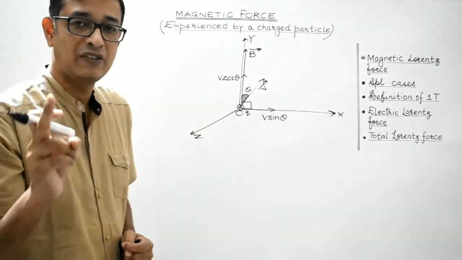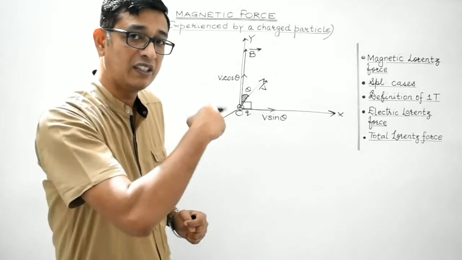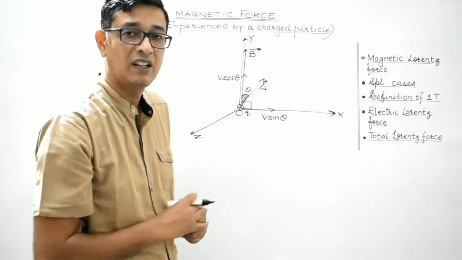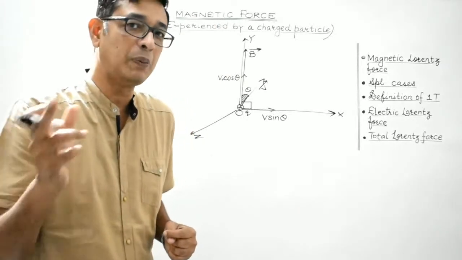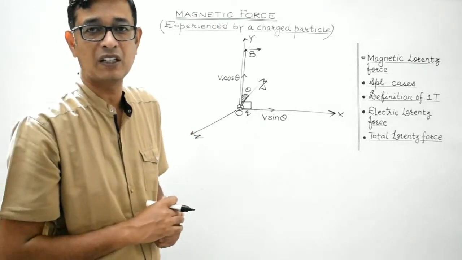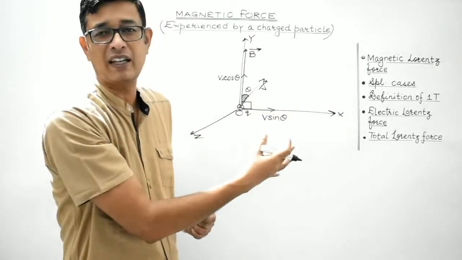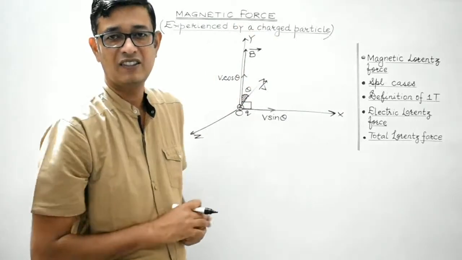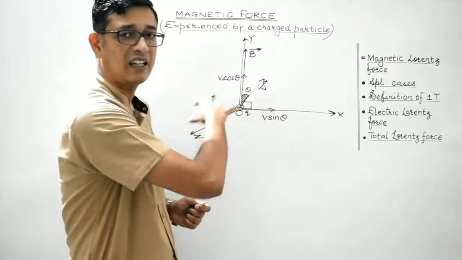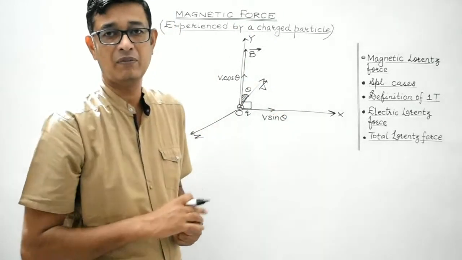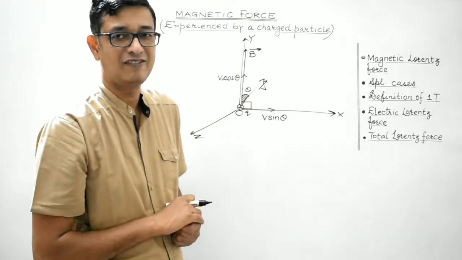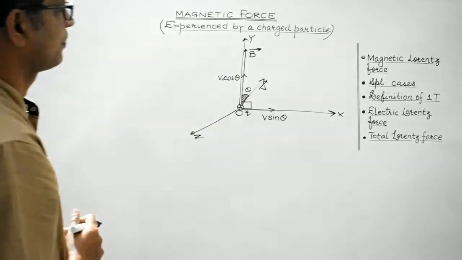V cos theta is the velocity component of the charged particle along the direction of the magnetic field, that is along y-axis, while V sin theta is the perpendicular component of the velocity of the charged particle which lies in the XZ plane. Here, just for convenience, I have shown it along y-axis. Actually, this V sin theta can lie anywhere in the XZ plane, must be perpendicular to the magnetic field. Right? Okay.